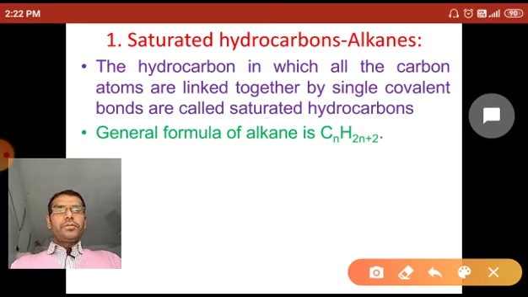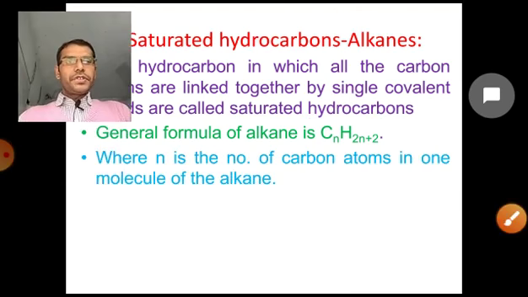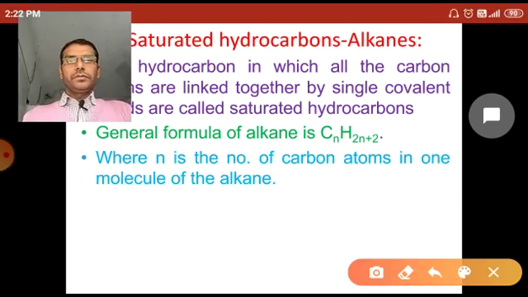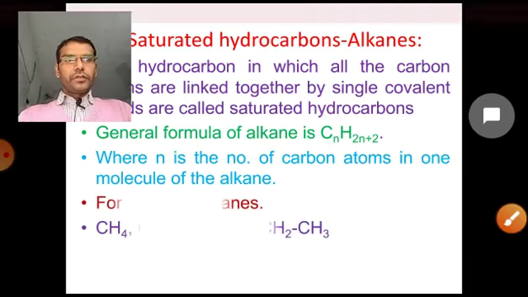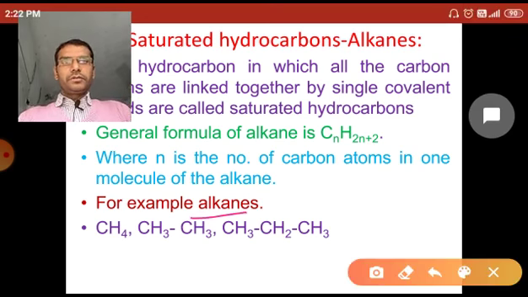Now the general formula of the alkane is CnH2n+2, where n is the number of carbon atoms in one molecule of the alkane. As examples of alkanes, CH4 if the carbon is 1.